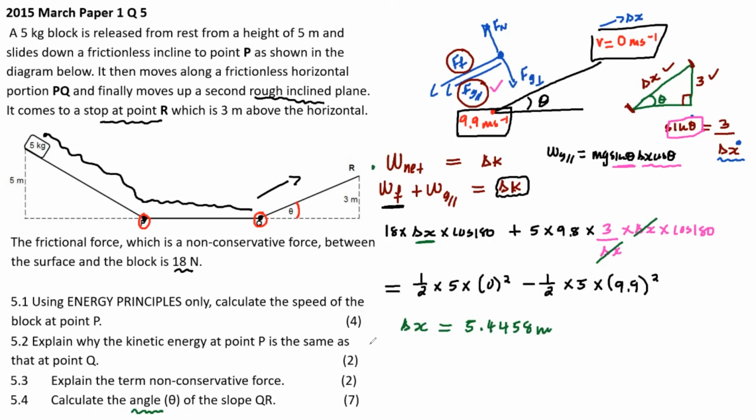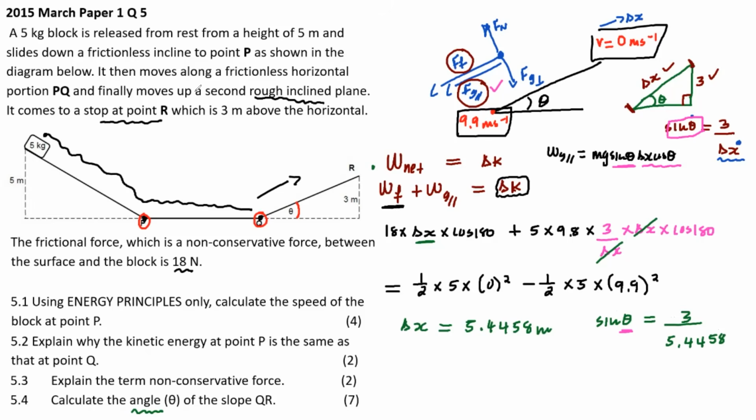All right, so let's break it down together. I'm looking for angle theta. You let me know where you don't understand so I can help you out. So delta x has been found as 5.4458. Earlier on, we ascribed that sine theta is 3 over delta x. I know delta x now. It's 5.4458. This reminds me now of trigonometry in maths. I'm looking for theta.